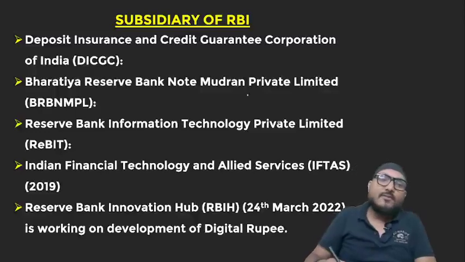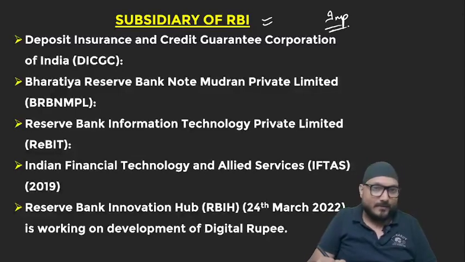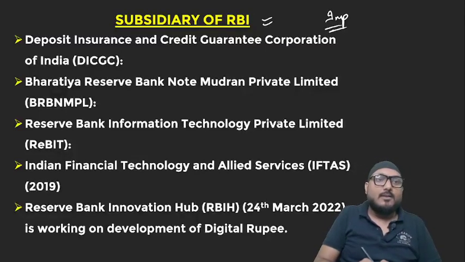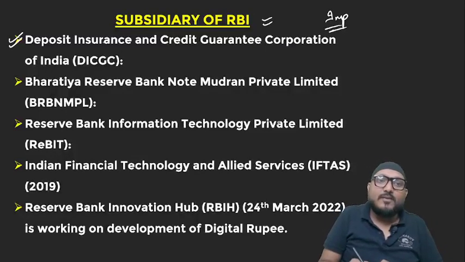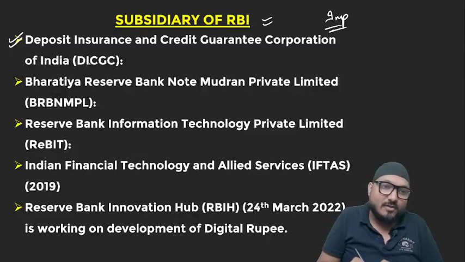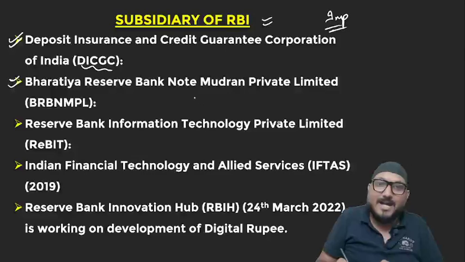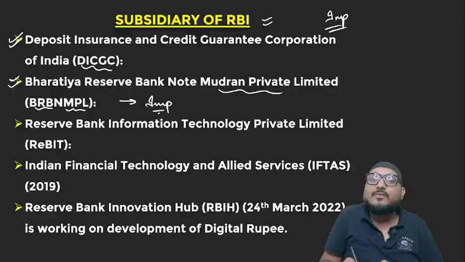Now, subsidiaries of RBI. This is another important aspect of this particular topic, or I must say, very important aspect of this particular topic. The very first subsidiary is Deposit Insurance Credit Guarantee Corporation of India, that is DICGC. Second is Bharatiya Reserve Bank Note Mudran Private Limited, BRBNMPL, and this one is important because I will tell you something extra about it as well.